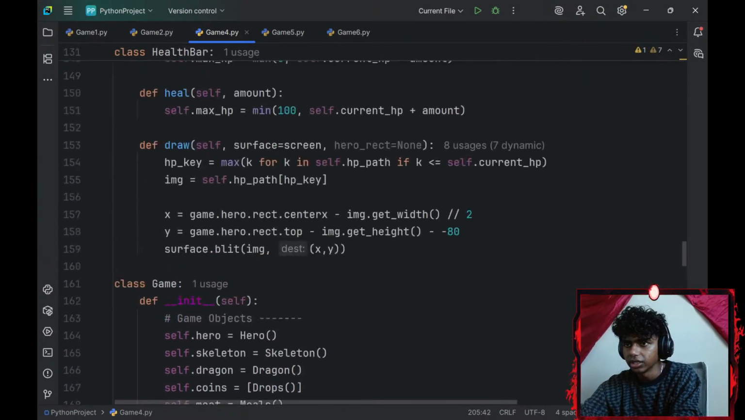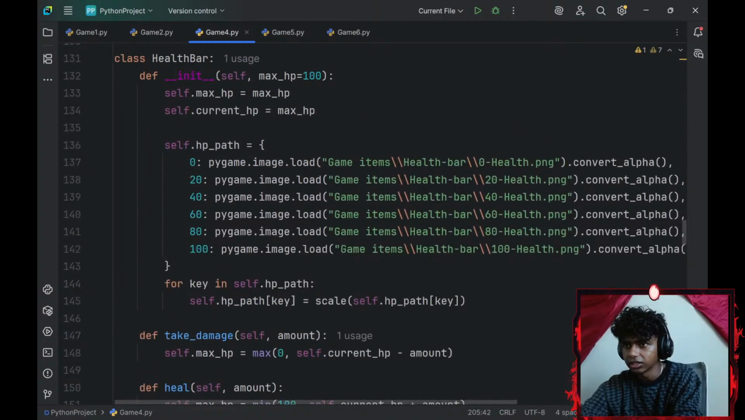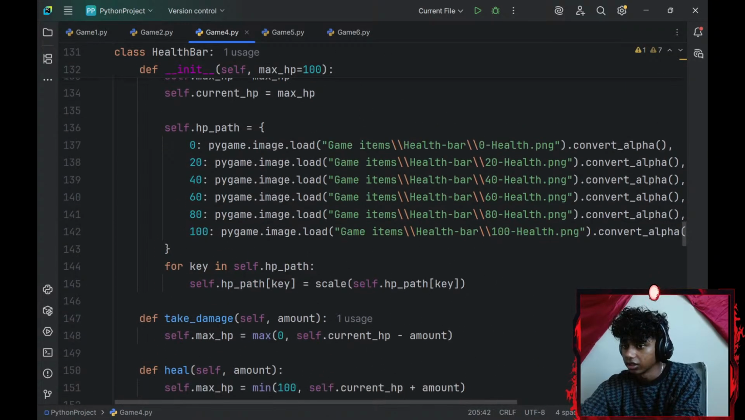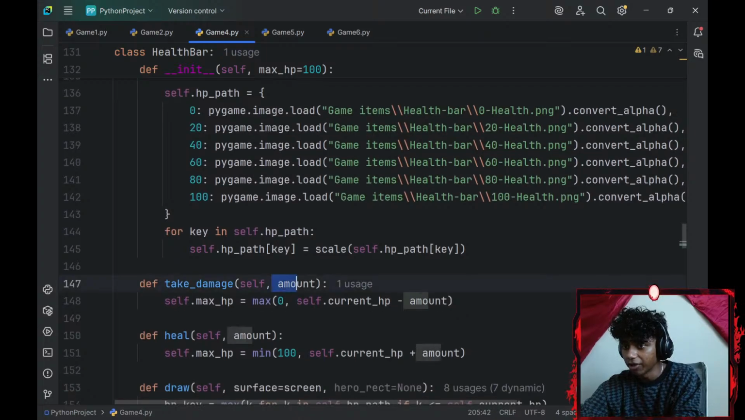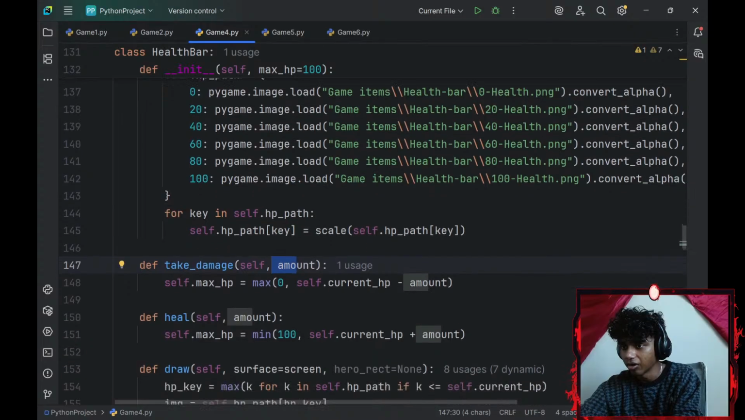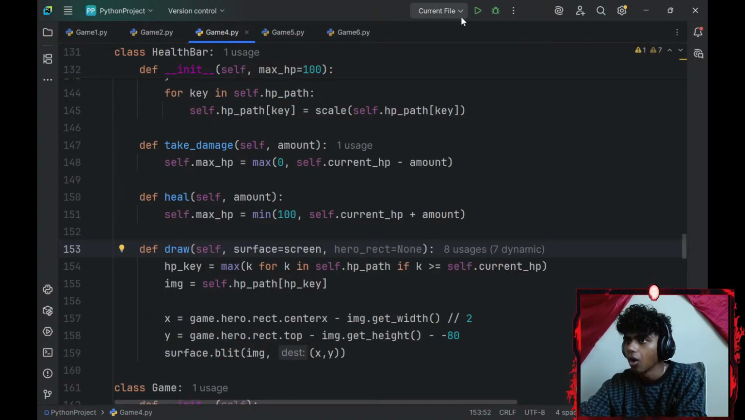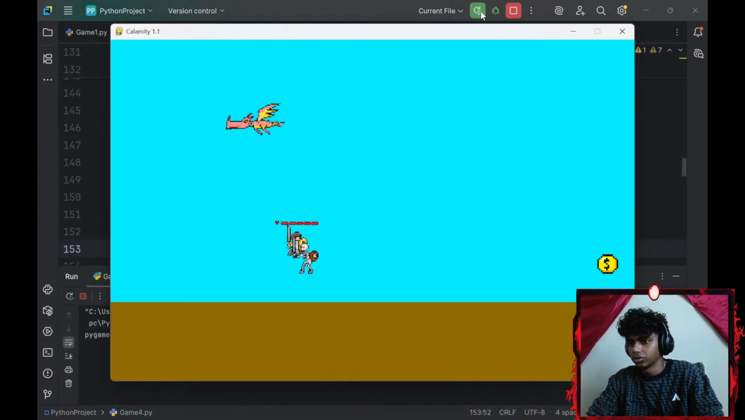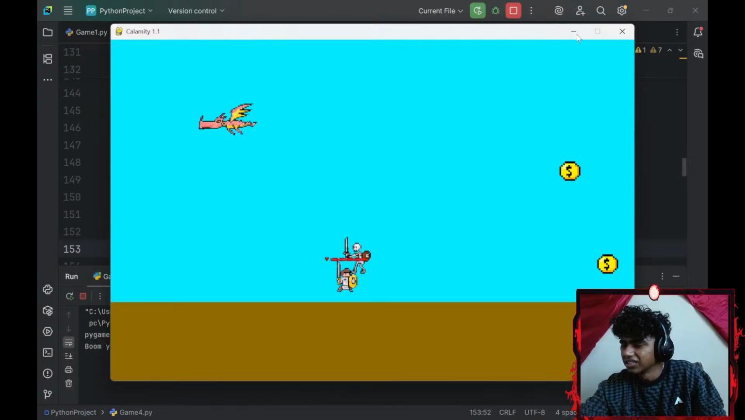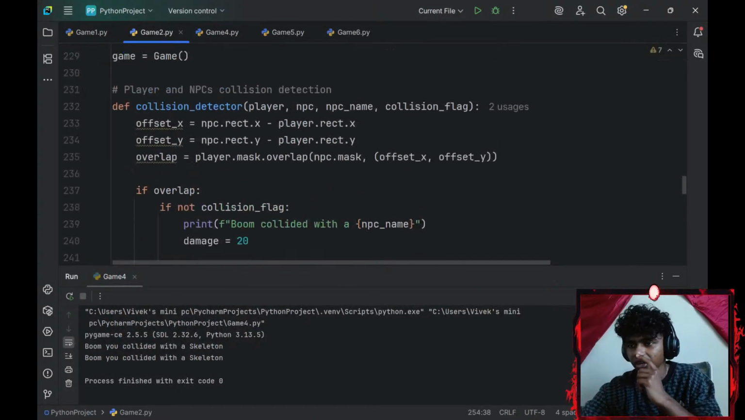Okay, let's see. Where's my file path? There. Okay, game.take damage, my amount damage, 20, 40, 60, 80, 100. 0, 20, 40, 60, 80, 100. Okay. Draw. What if I change to greater than or equal to? If k is greater than or equal to my current HP. Oh, I'm pretty sure that had to be greater to. Doesn't work. Okay, let me take a look at the reference.